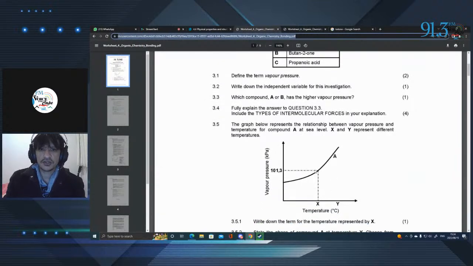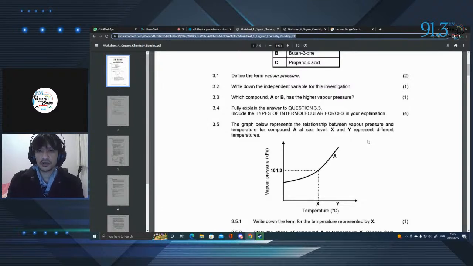Okay, so in this example, the graph below represents the relationship between vapor pressure and temperature for compound A. Now, something important to note: your vapor pressure is dependent on the bonds between your molecules. Now, this concept is kind of counterintuitive.